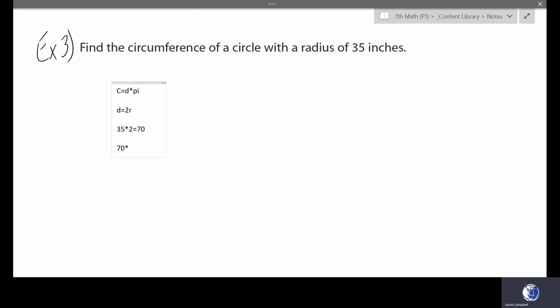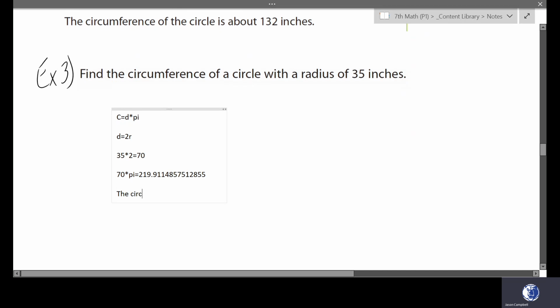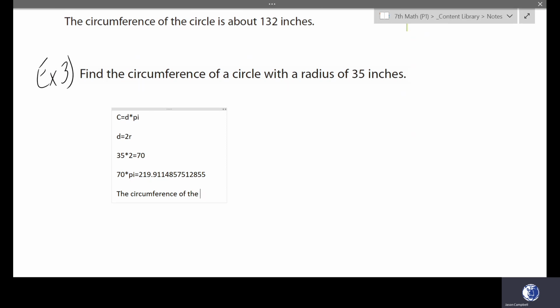And 70 multiplied by pi is equal to 219.9. I'm going to round that up to 220. So we'll say the circumference of the circle is about 220 inches.